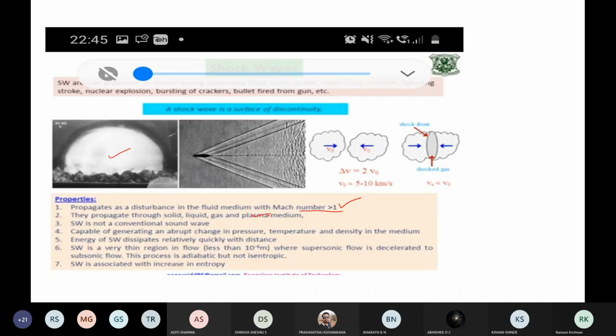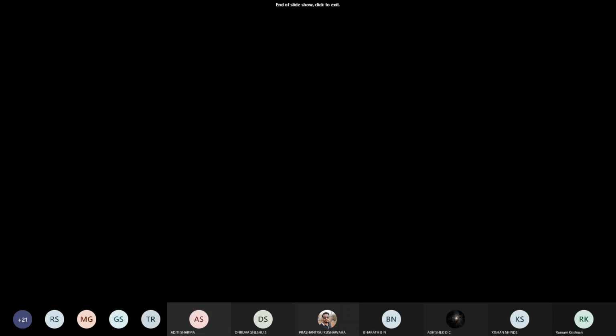We cannot consider them just like ordinary waves, but because they're propagating, we say it is like ordinary waves. Whenever they pass through a medium, there is a very large change in temperature, pressure and density. These are some of the properties of shock waves.